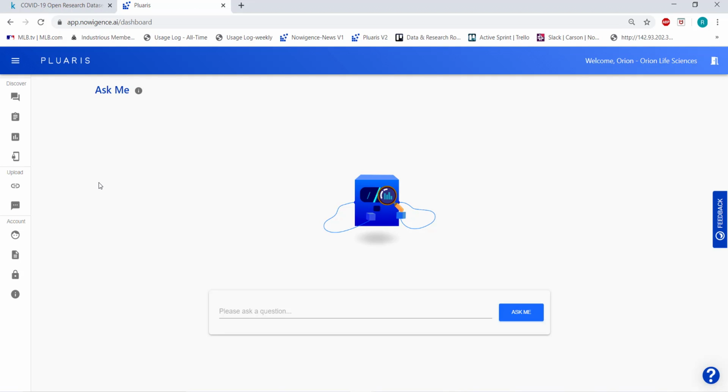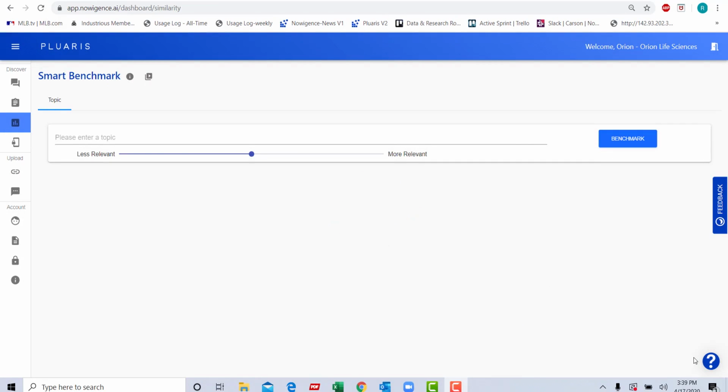The questions I will answer using Pluaris are as follows. What is the range of incubation periods in humans? And the second question we will be asking is the persistence of COVID-19 on different surfaces.